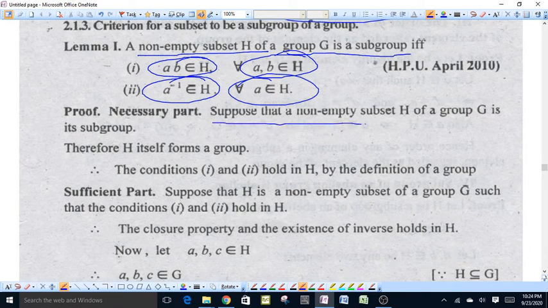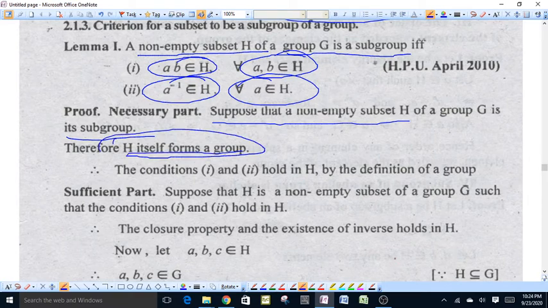Suppose that a non-empty subset H of G is its subgroup. Let us suppose that a non-empty subset H of a group G is a subgroup. This means H itself forms a group.